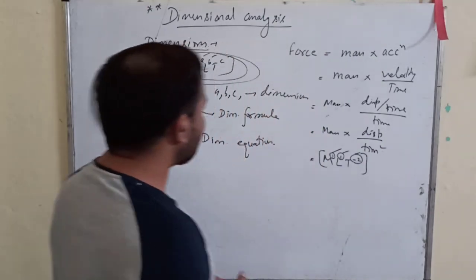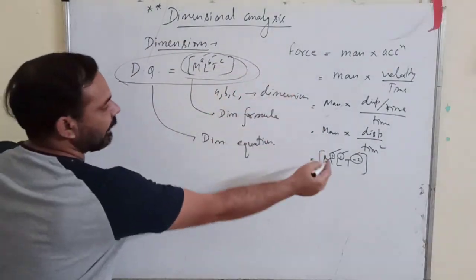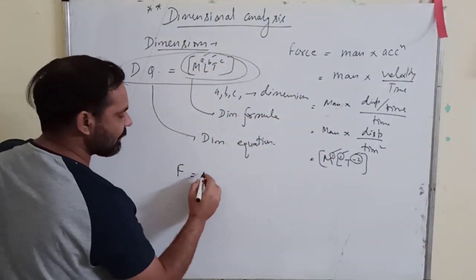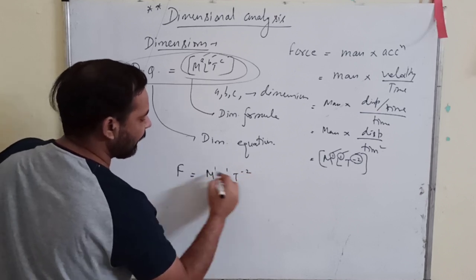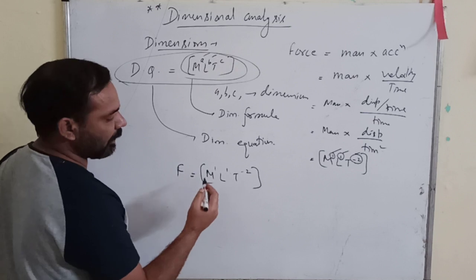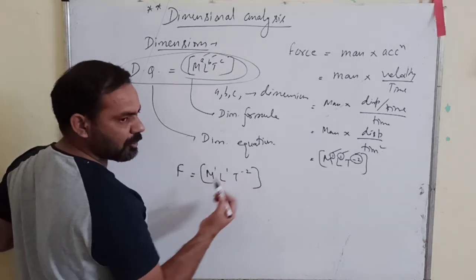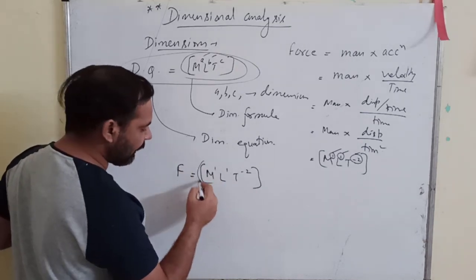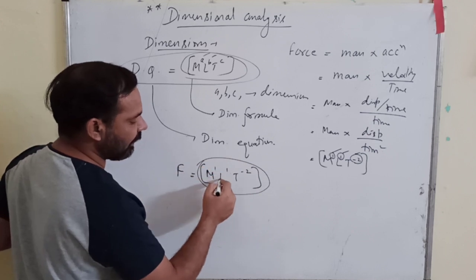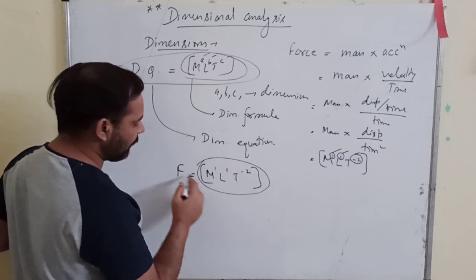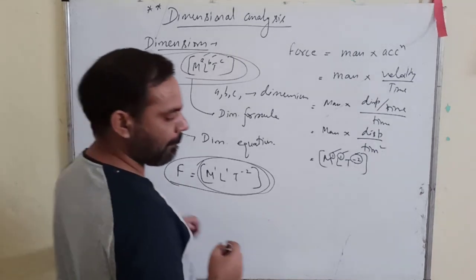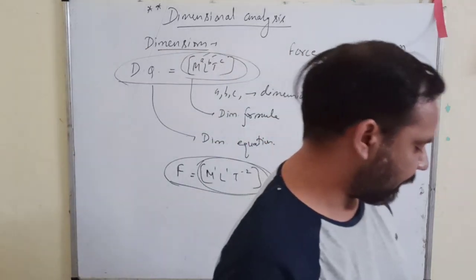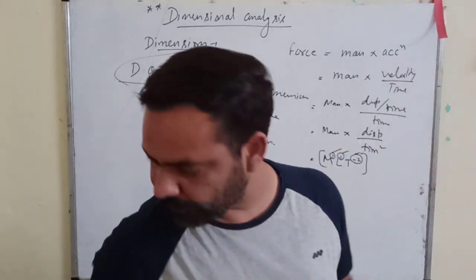So it means that if I write force F is equal to M raised power 1, L raised power 1, T raised power minus 2, then the dimensions are 1, 1, minus 2. The dimensional formula is M1, L1, T raised power minus 2. And this as a whole is the dimensional equation. This is about the definition of dimensions and dimensional equation.